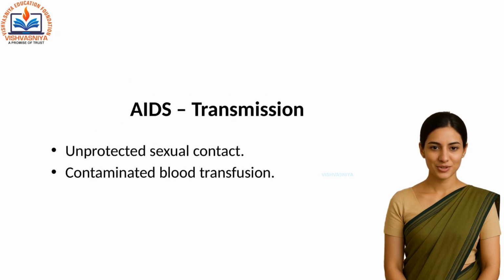HIV can spread through unprotected sexual contact, contaminated blood transfusions, sharing needles, and from mother to child during pregnancy, childbirth, or breastfeeding. But remember, HIV is not spread by casual contact, handshakes, hugging, or mosquitoes.